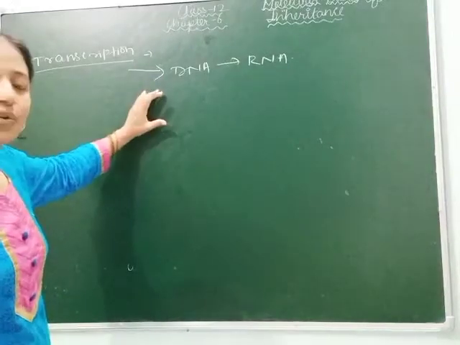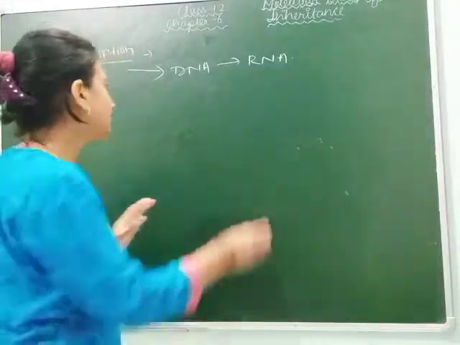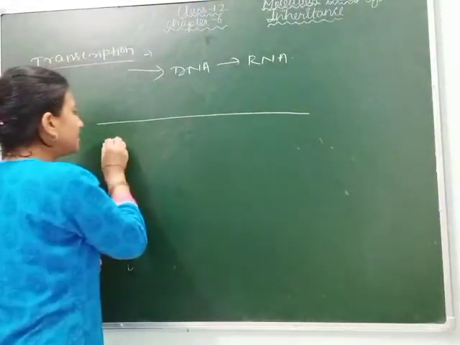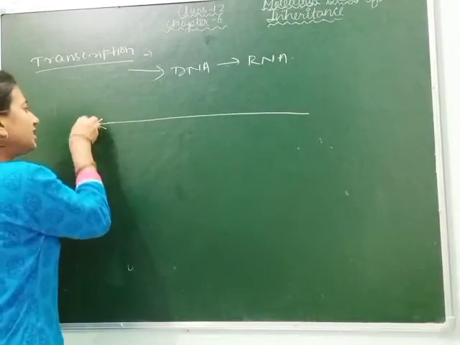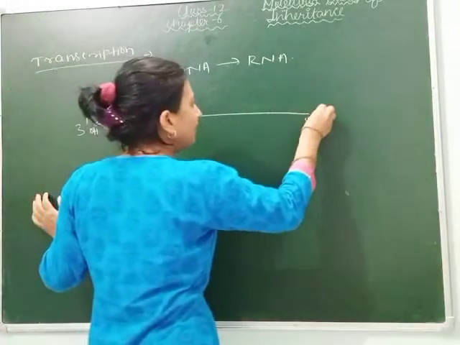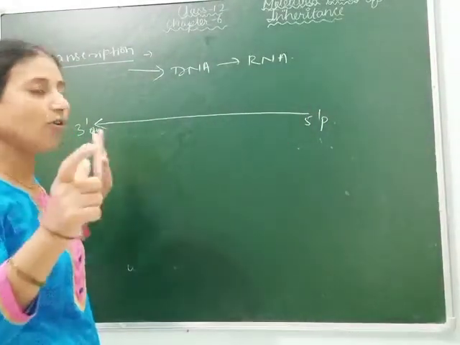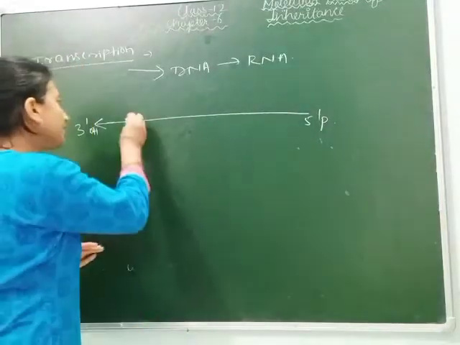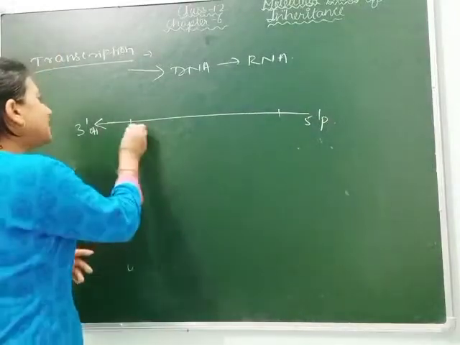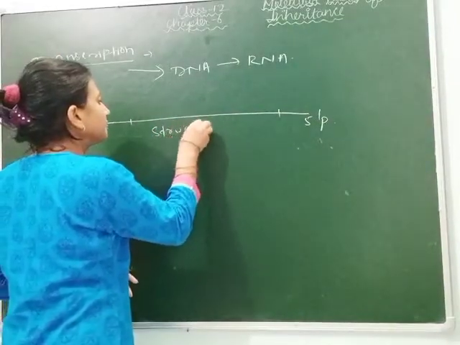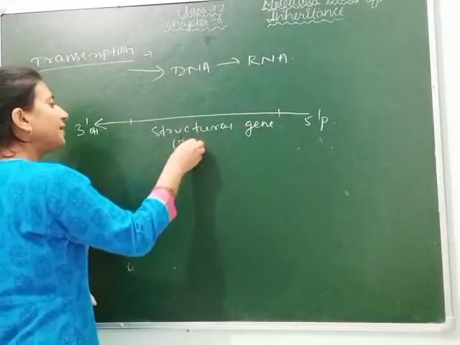And as you know, during transcription only a single strand of DNA forms RNA. Let's draw the diagram. This is the template strand, and the template strand's polarity is always from 3' hydroxyl to 5' phosphate. As I have told you, transcription will not occur in the whole length of the DNA. That's why transcription will start in a particular segment. So let's think this is a structural gene, or we can say this is the template strand.